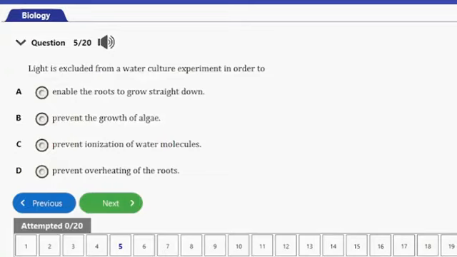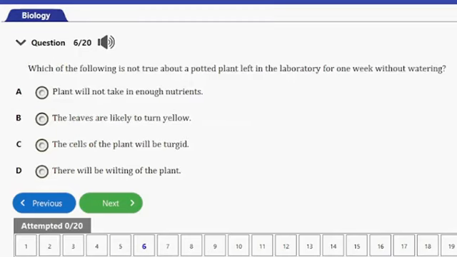Question number 5. It says, light is excluded from a water culture experiment in order to A, enable the roots to grow straight downwards, B, prevent growth of algae, C, prevent ionization of water molecules, D, prevent overheating of the roots. So guys, the answer to this question is option B here, and that's to prevent the growth of algae. So let's consider the next question.